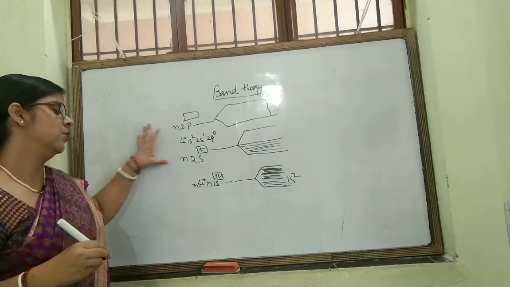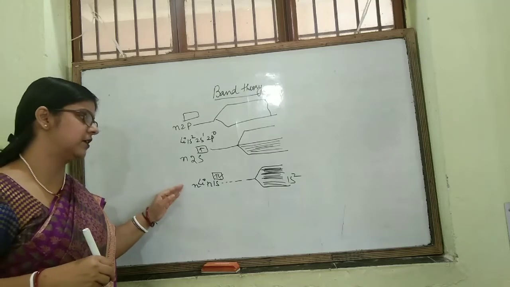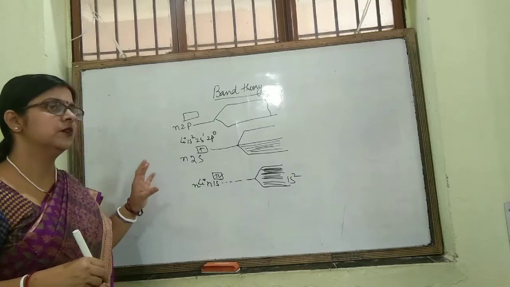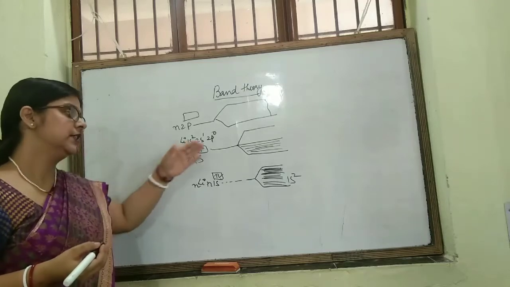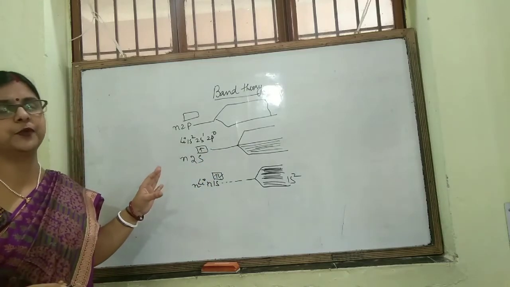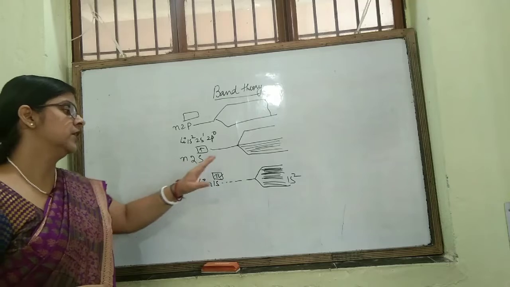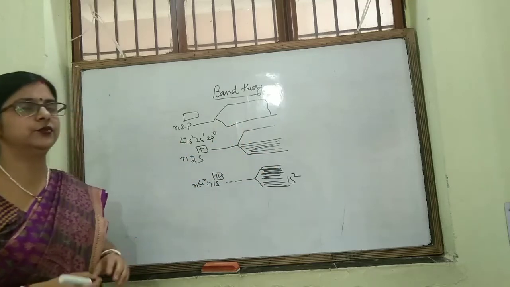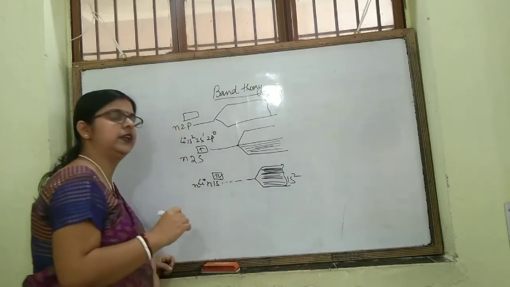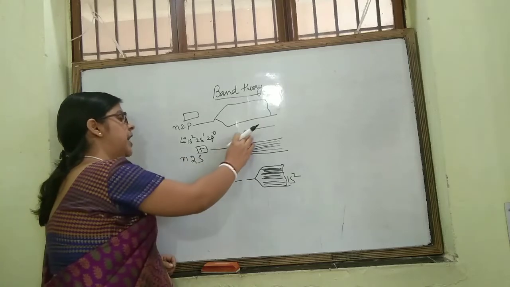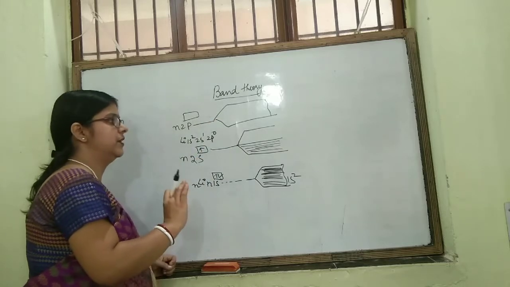So what I am telling is that in a metallic crystal, the atomic orbitals of metal atoms mutually combine to form molecular orbitals. These molecular orbitals are so closely spaced that they form a continuous energy band, so it is named band theory. Here we can see that the 1s energy band of lithium is completely filled, the 2s energy band is partially filled, and the 2p energy band is completely vacant.